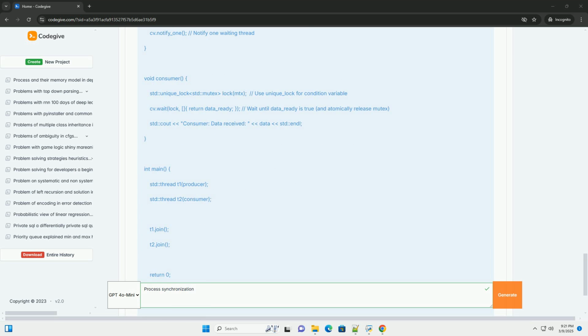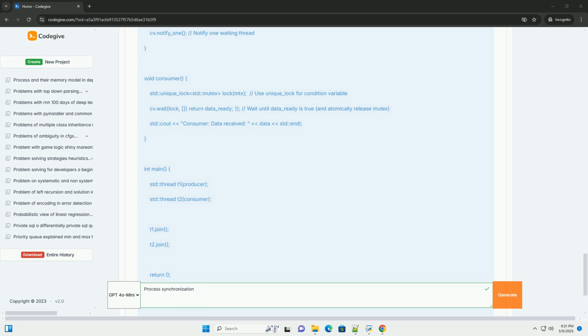C++ example, deadlock. This code will likely deadlock because thread 1 acquires mutex 1 and then tries to acquire mutex 2, while thread 2 acquires mutex 2 and then tries to acquire mutex 1. This creates a circular wait.